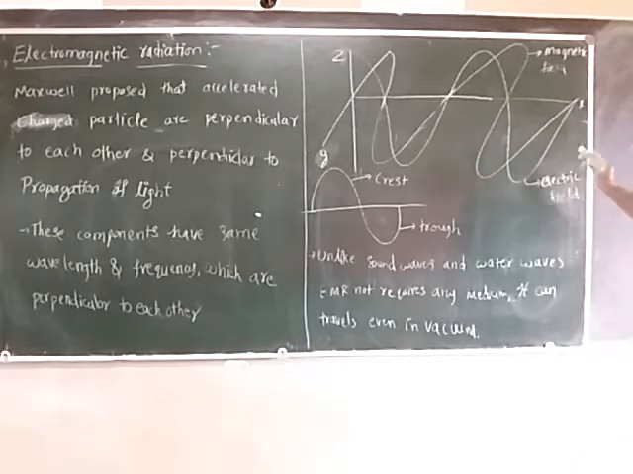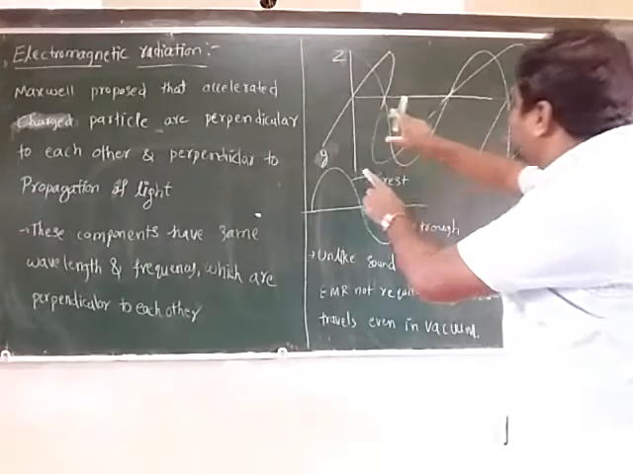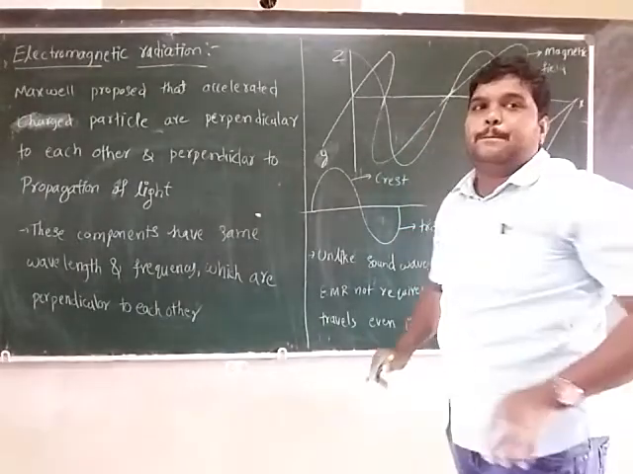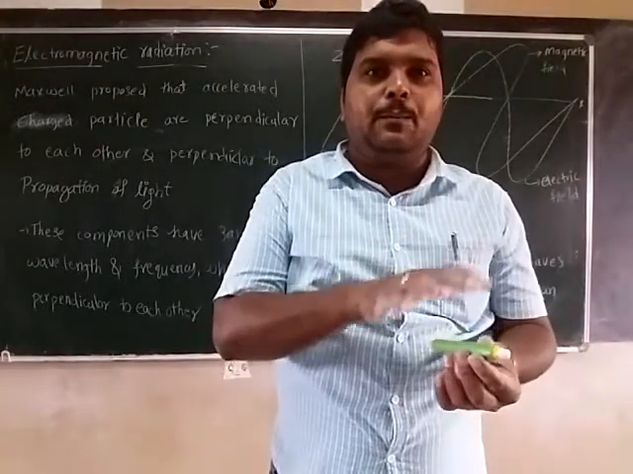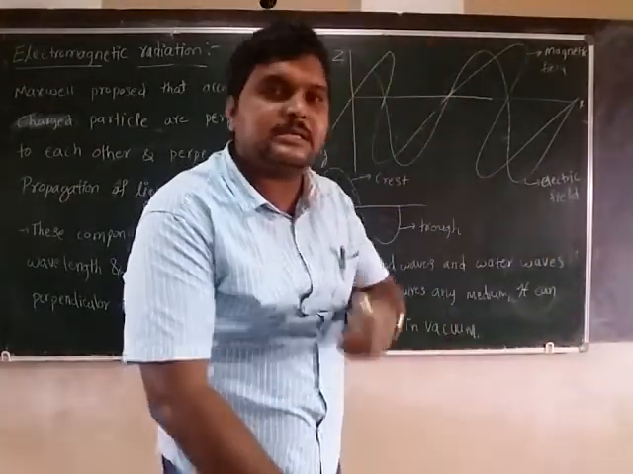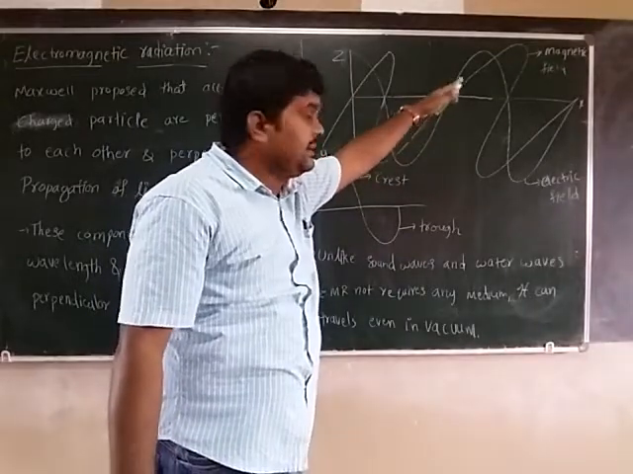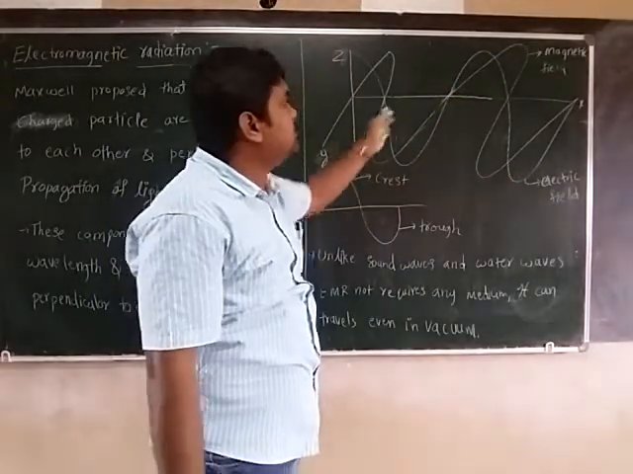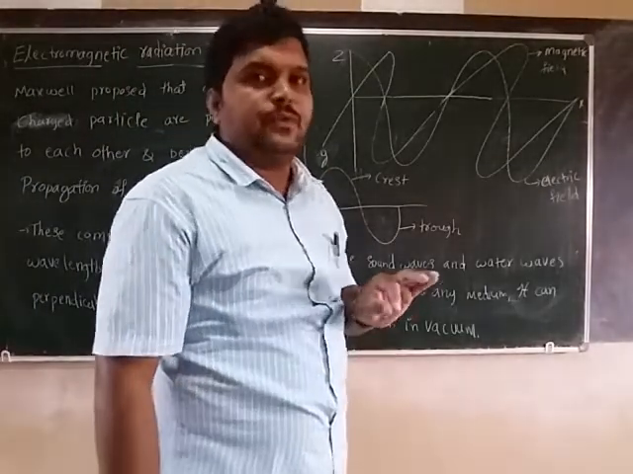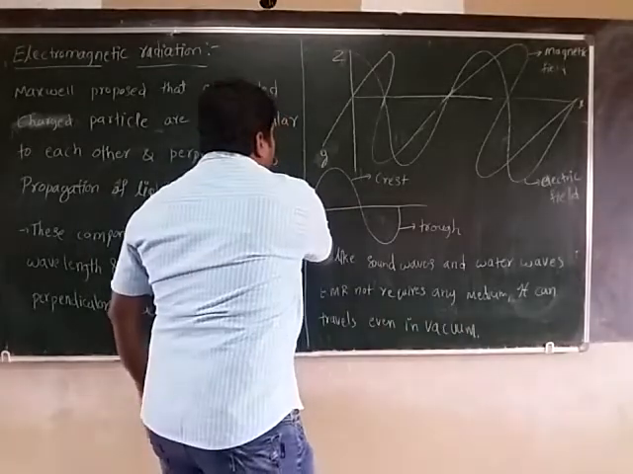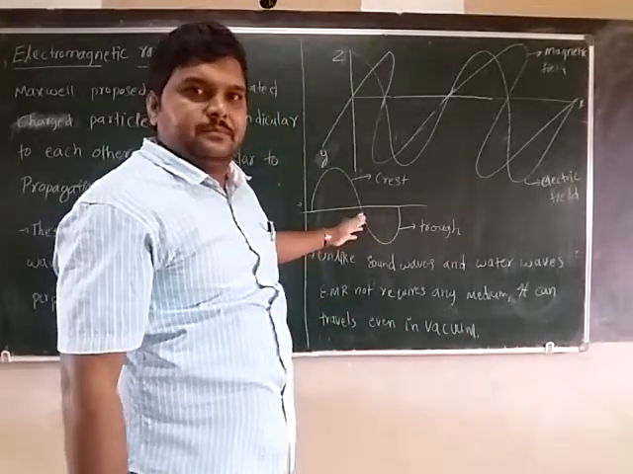Whatever it is, they are perpendicular to each other. Is it clear? For the propagation of light, both are perpendicular. That is a very important simple thing. For the propagation of light, the components are one electric field and another magnetic field. Both are perpendicular to each other, and perpendicular to the propagation of light. So next, for practice purposes, we will take any one.